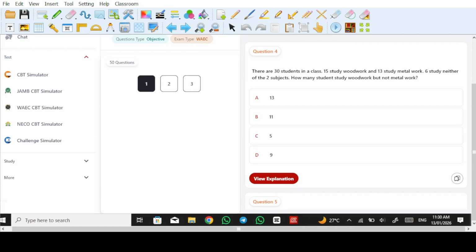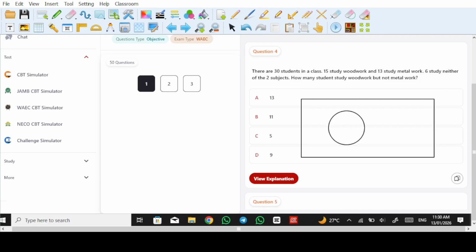So in this question, it said there are 30 students in a class. 15 study woodwork, 13 study metalwork, 6 study neither of the two subjects. How many students study woodwork but not metalwork? To draw, if we have this to represent the universal set, and then we have this to represent one of the sets, and then we have this to represent the other.